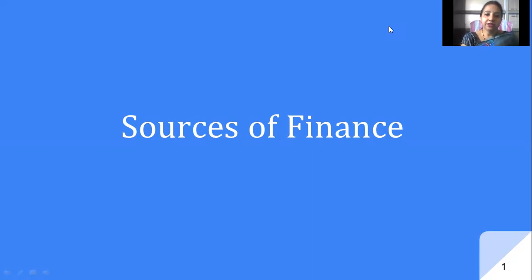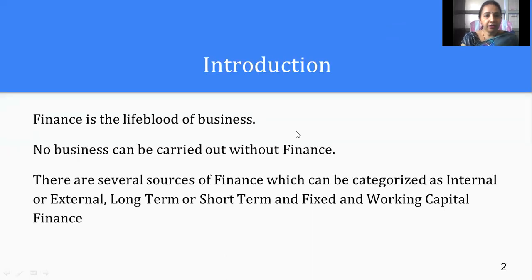So today we'll be discussing the sources of finance that we have. As I have already told you, finance is the lifeblood of the business, and so no business can run anything without finance. So we should know the various sources from where we can arrange finances.